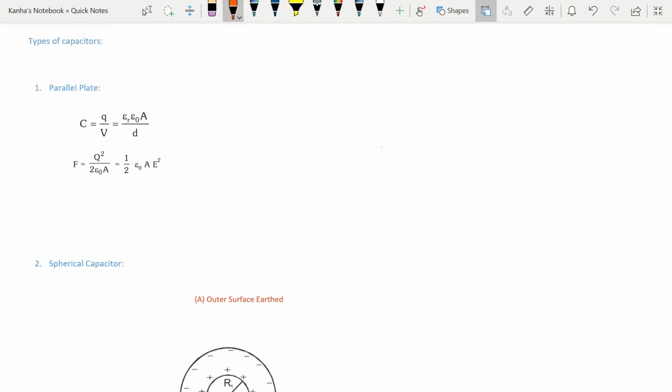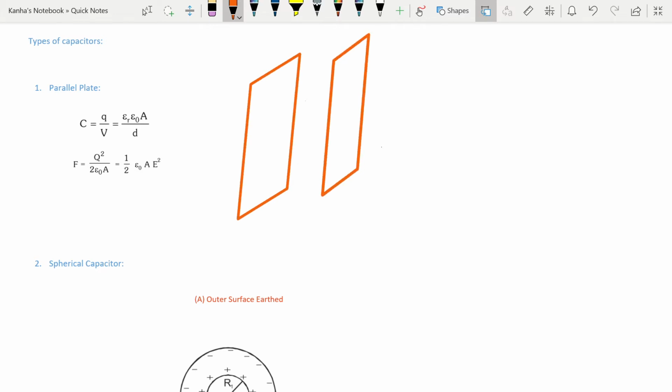Next, let's quickly take a look at the different types of capacitors. The first one is the parallel plate capacitor. As the name suggests, it consists of two parallel plates, both metallic plates. We charge one to a positive charge plus sigma. The other plate is given a charge of minus sigma, and let epsilon r be the dielectric constant of the material medium in which this capacitor exists.